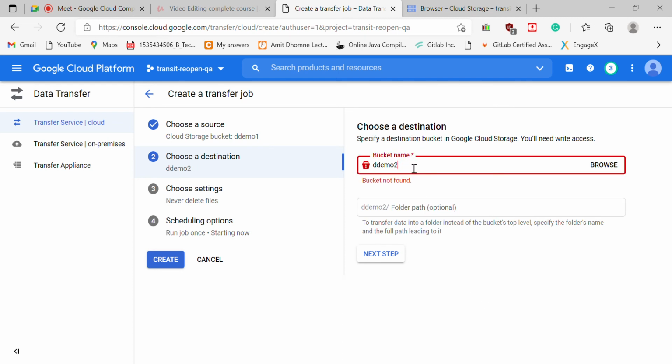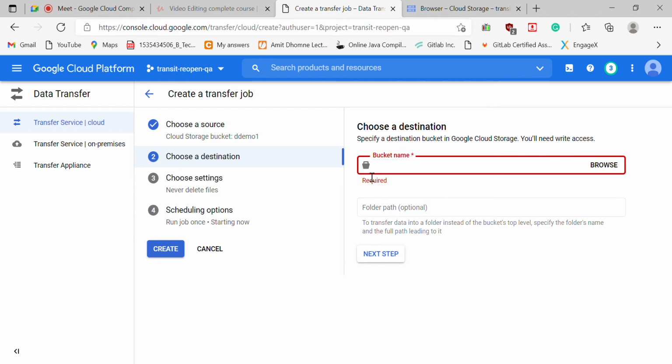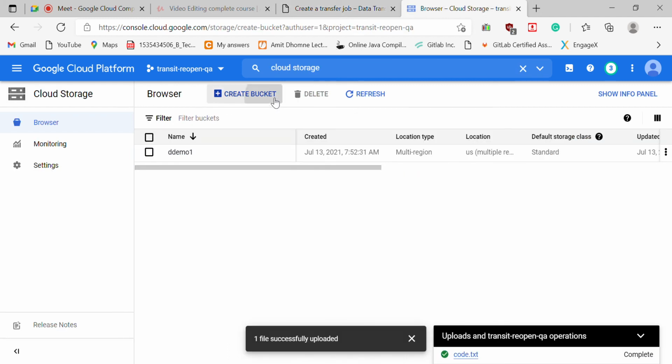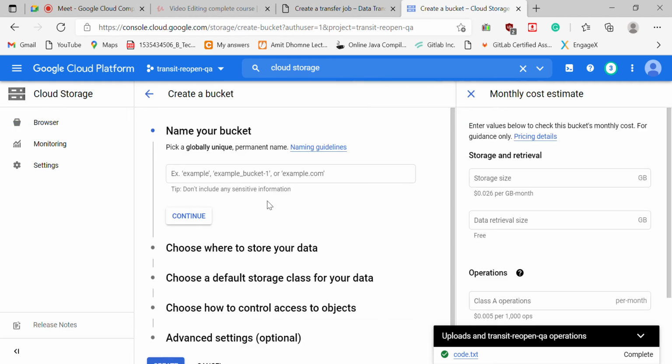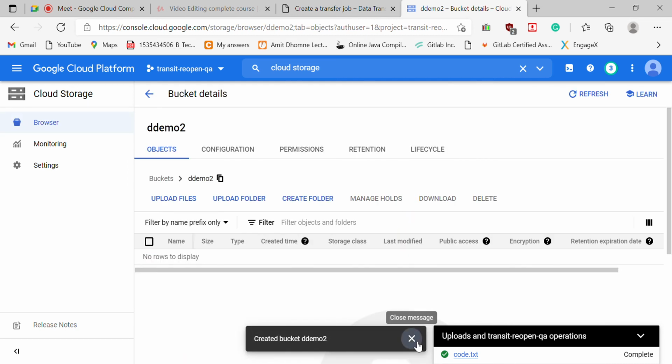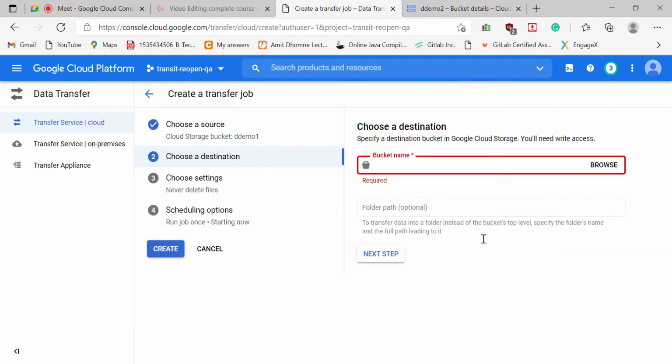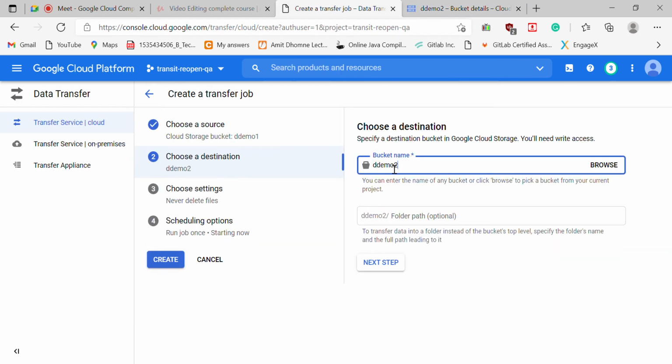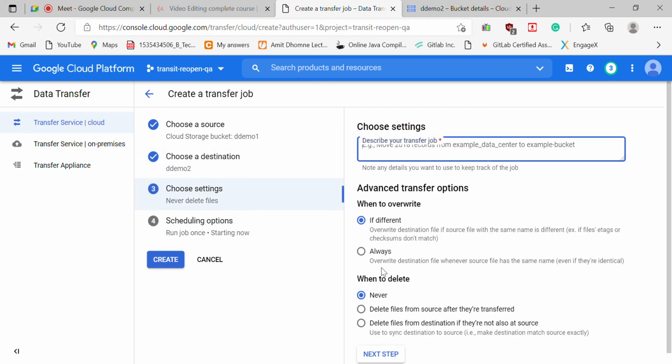This bucket is not created, that's why it is giving an error. Let me create one more bucket, DD demo 2, and press create. See, DD demo 2 is also created. Now give the name DD demo 2 and click next step.